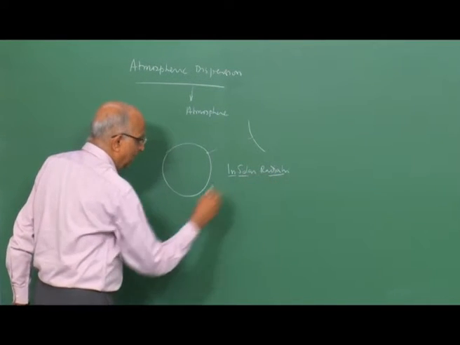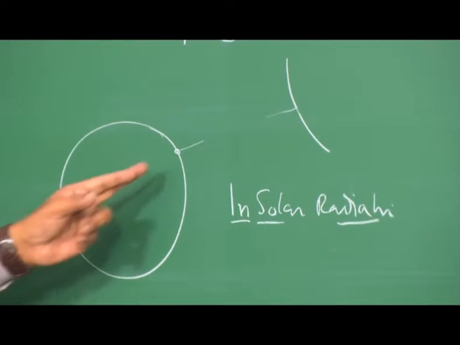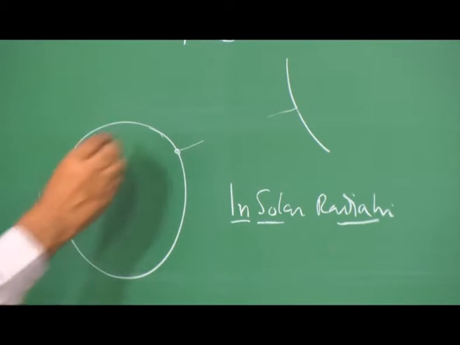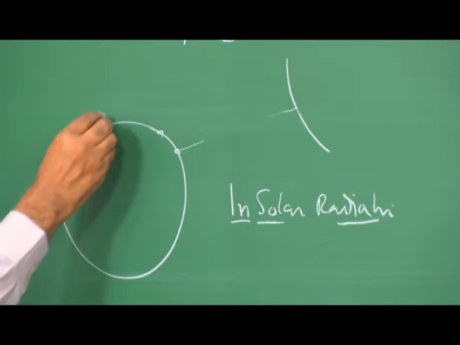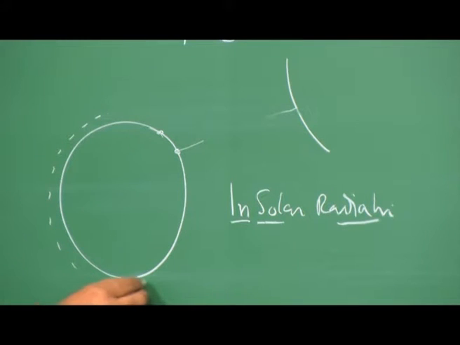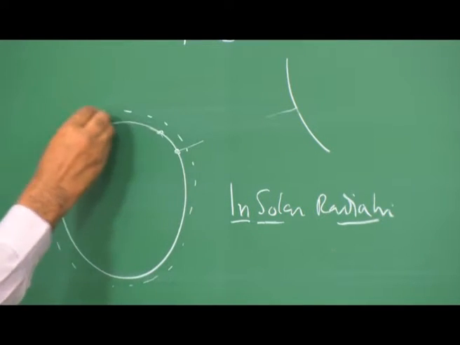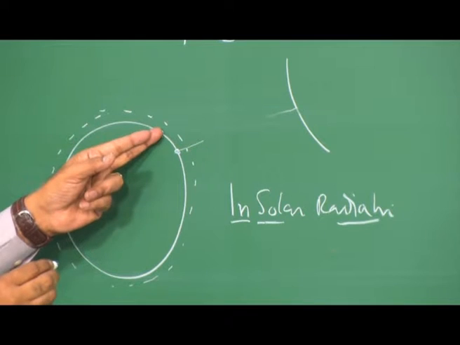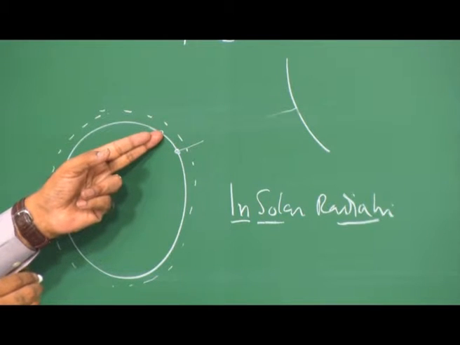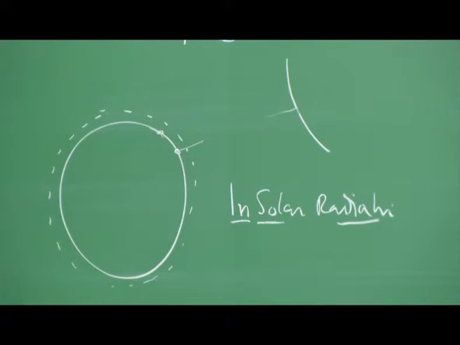We will get into the details shortly. And what this incoming solar radiation does is it heats the surface of the earth, and the air above the surface of the earth gets into motion.